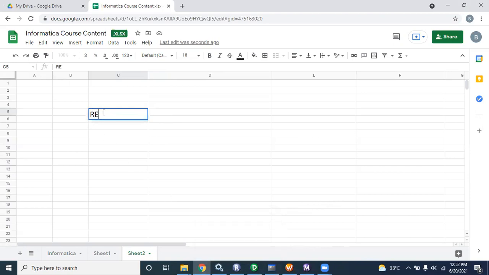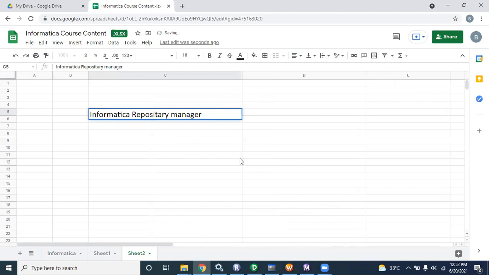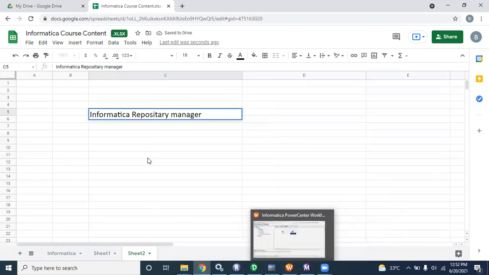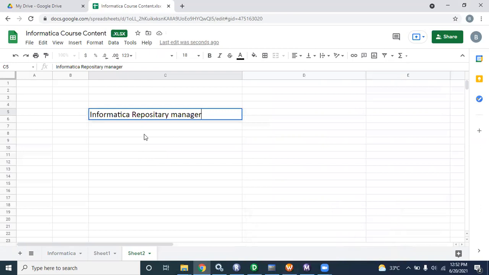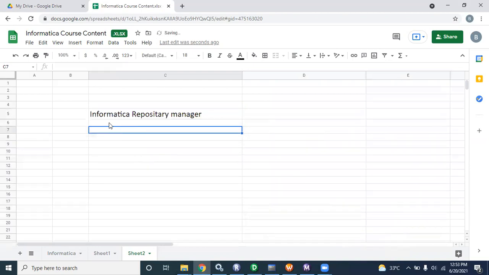R means Informatica Repository Manager. These 4 tools, R, D, W, M, are the tools where all developers, admins, each and every one, mostly work. Server again comes under admin, and server is a different part.